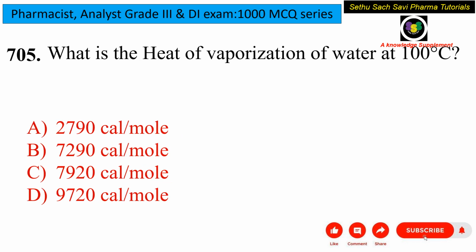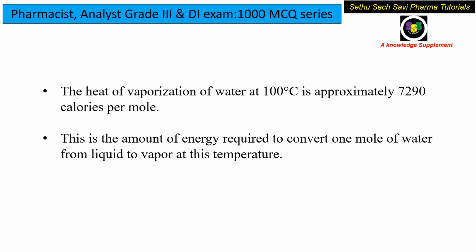Now coming to the next question: what is the heat of vaporization of water at 100 degrees Celsius? Is it 2790 calorie per mole, 7290 calorie per mole, 7920 calorie per mole or 9720 calorie per mole? Yes, as we know, they are asking the heat of vaporization of water at 100 degrees Celsius. What is it? It is 7290 calorie per mole.